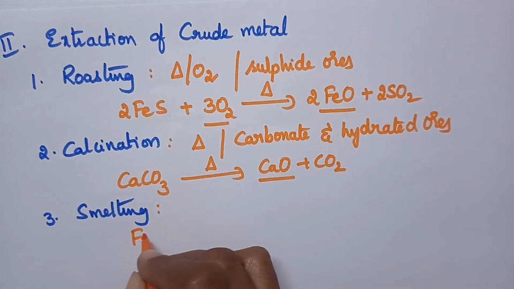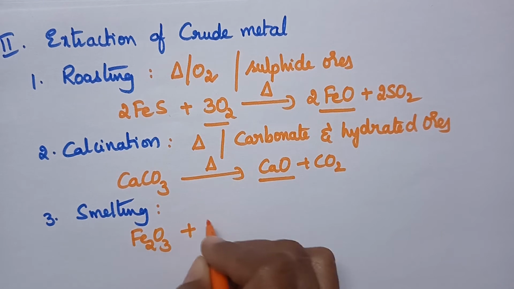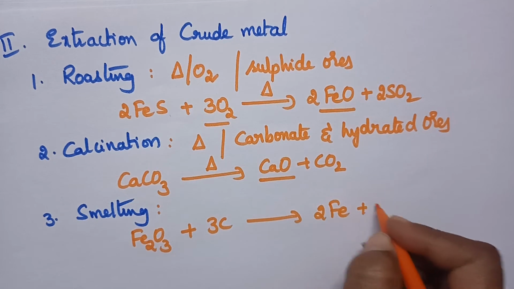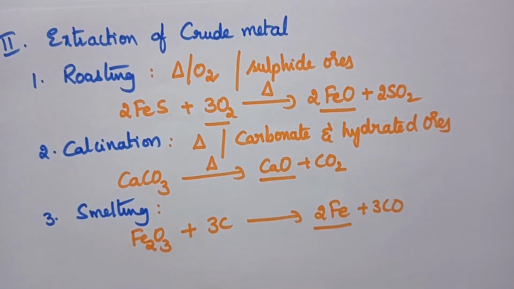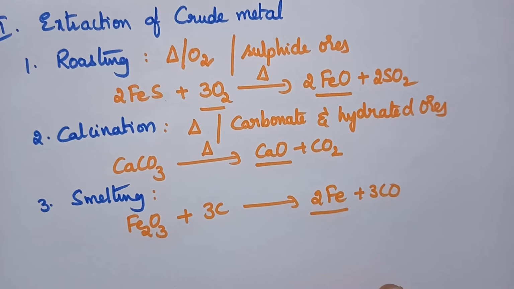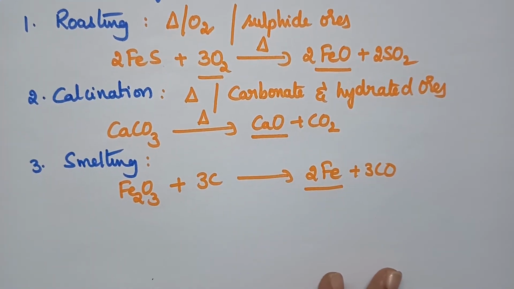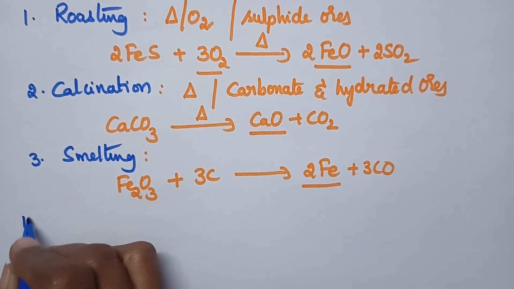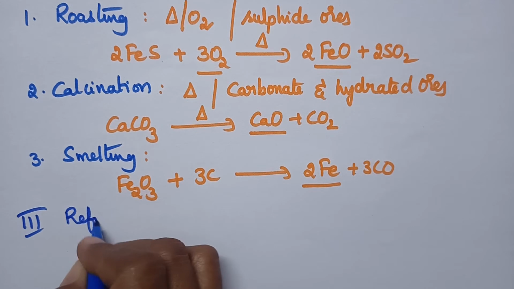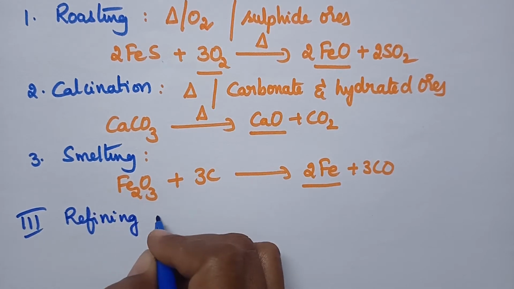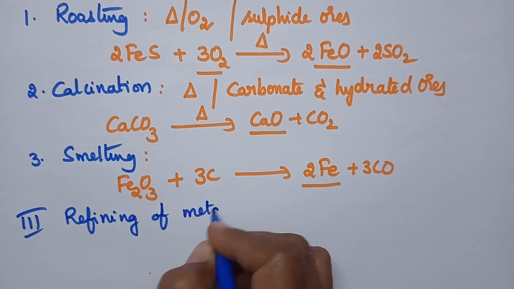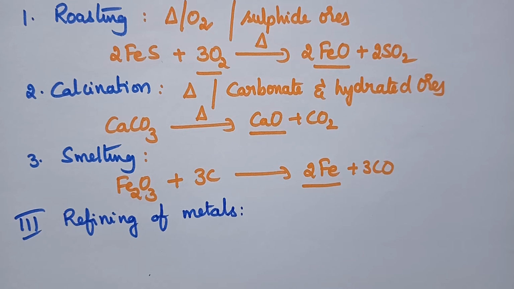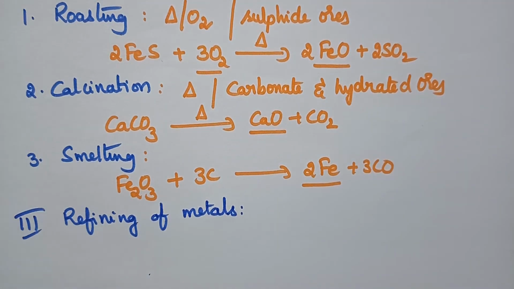Let us consider iron oxide. When it is treated with coke, we will get iron. In this way, it is possible to get the metal in the raw state, that means in the crude state. In order to purify the metal, we have to follow refining of metal. The third step in the metallurgical process is refining of metals, which can be simply done through the electro refining process.